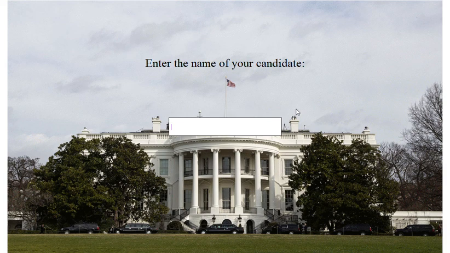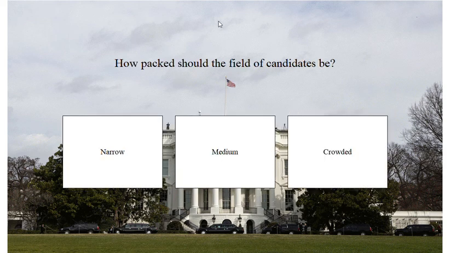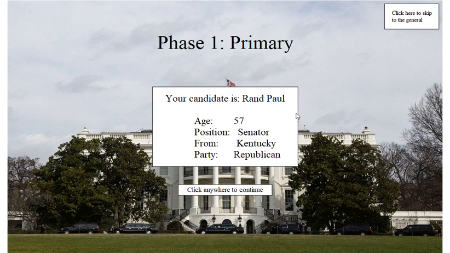One thing about this right now is that the only people who are in there are current governors and senators. That said, there's 150 of them. So I'm going to put in Rand Paul. And then we're going to start off with the primary. So I get to choose that. Let's say it's a crowded primary.